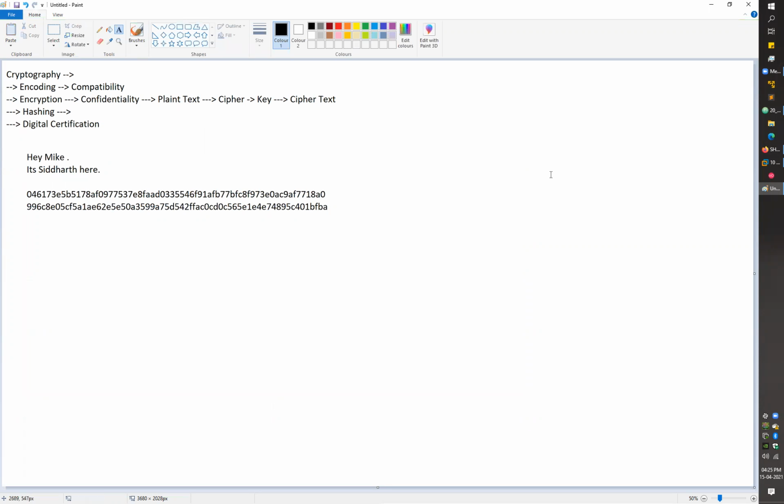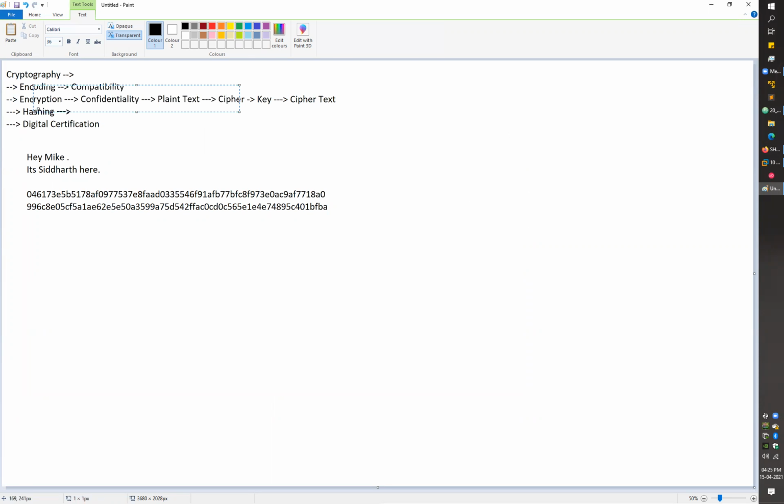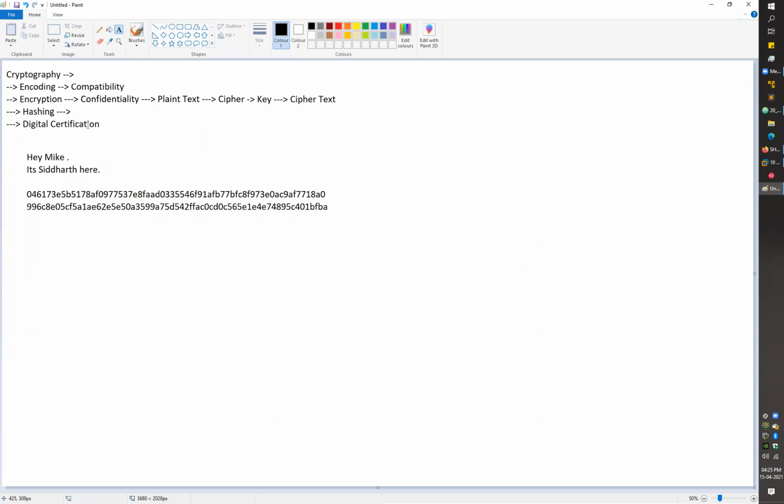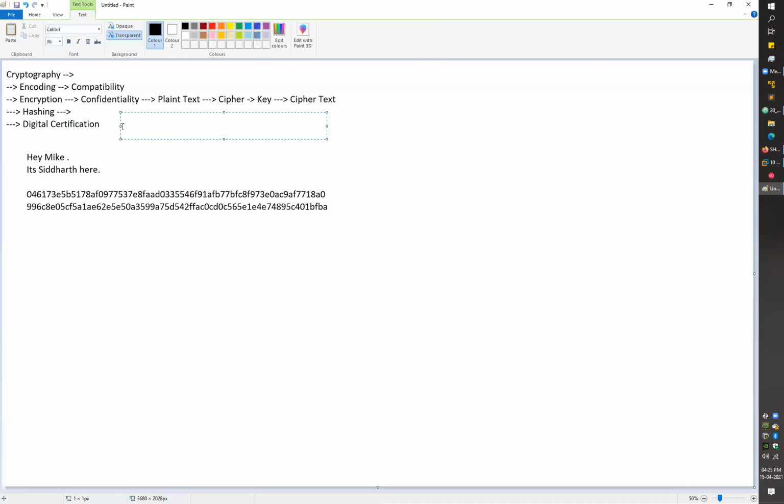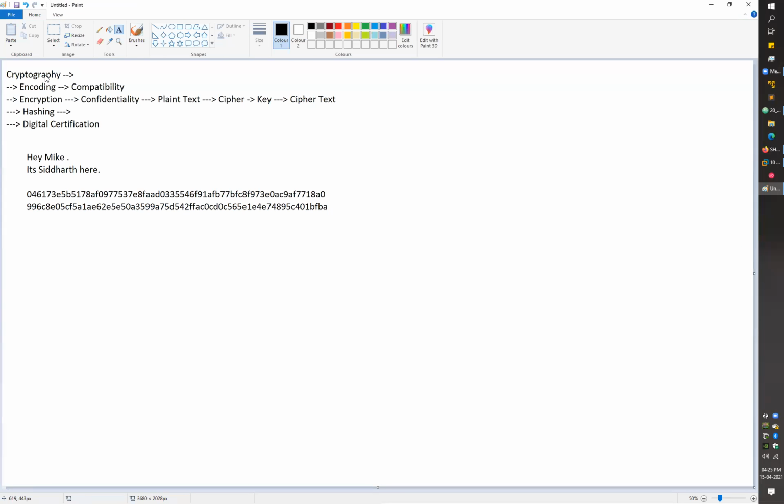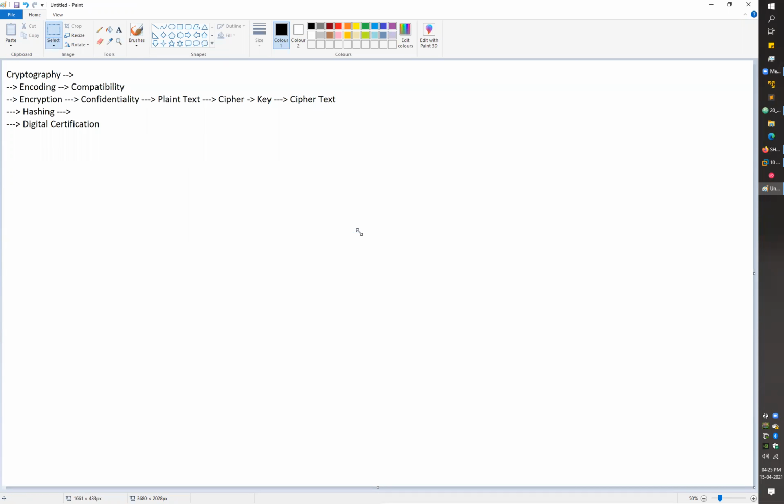So if you talk about both things, encryption and hashing, at the same time, let's jump to the digital certificate part. In the case of a digital certificate, let's say I have data, and let's say I wrote a book. After writing the book, I want to sign it to show that I'm the actual writer of that book. So I'll sign the digital copy of that book.